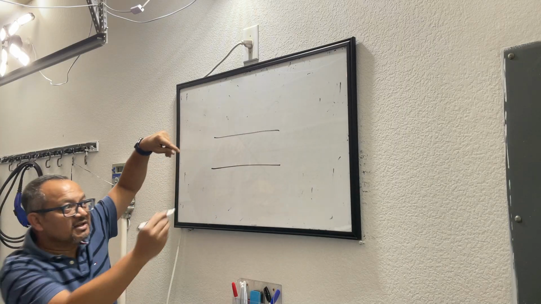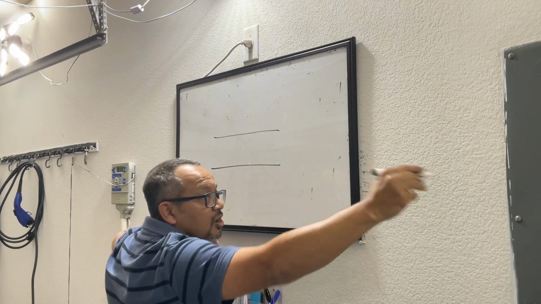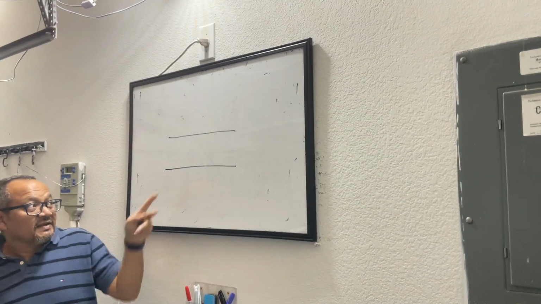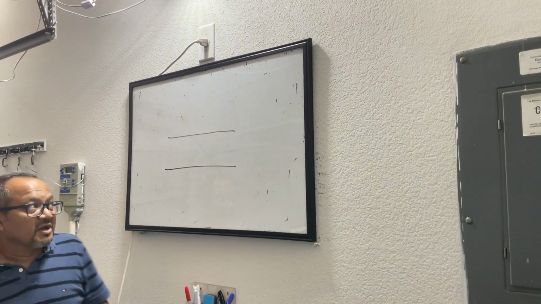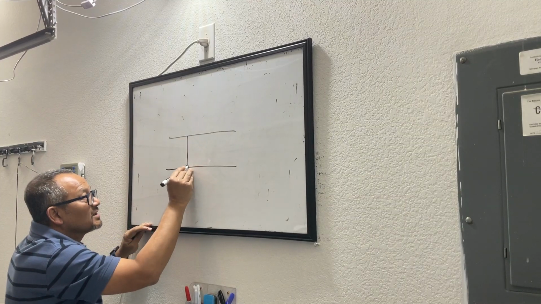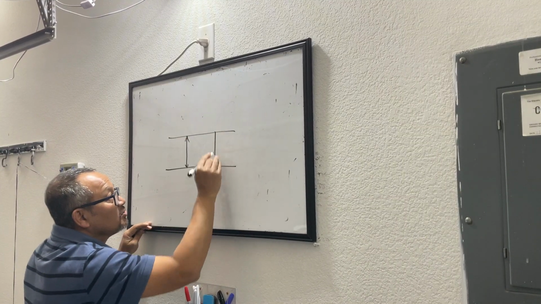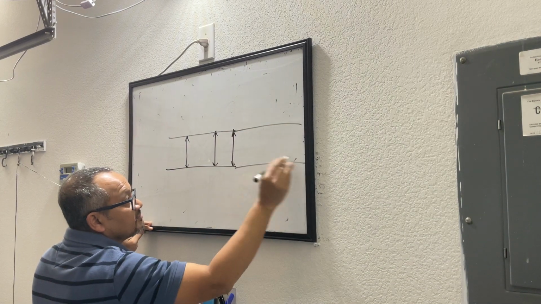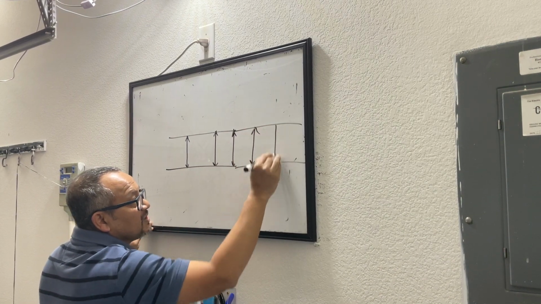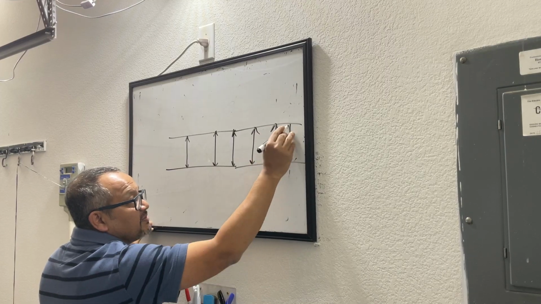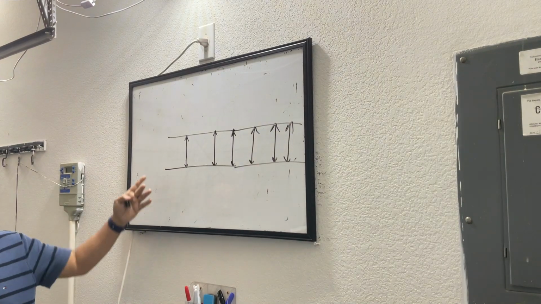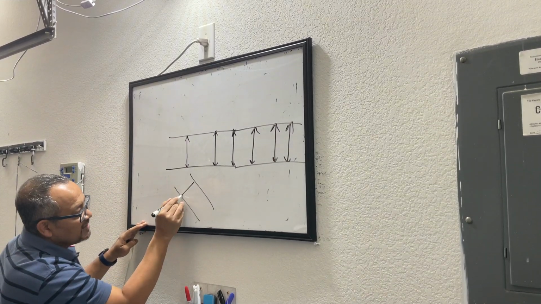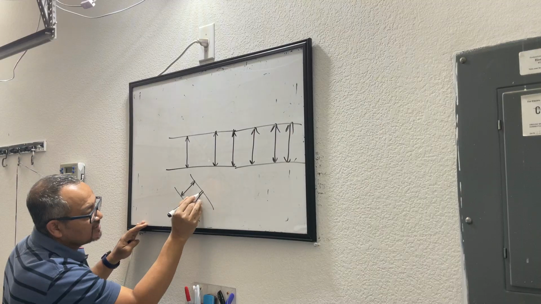If I extend this line beyond the board and keep drawing on the wall, keep going to Marco's house and keep drawing it, they will not meet. Why? Because the distance between the two lines remains the same throughout. These are like railway tracks, if you guys have seen. The distance between the two parallel lines always remains the same. No matter if my parallel lines are like this or like this, the perpendicular distance between the two lines remains the same.